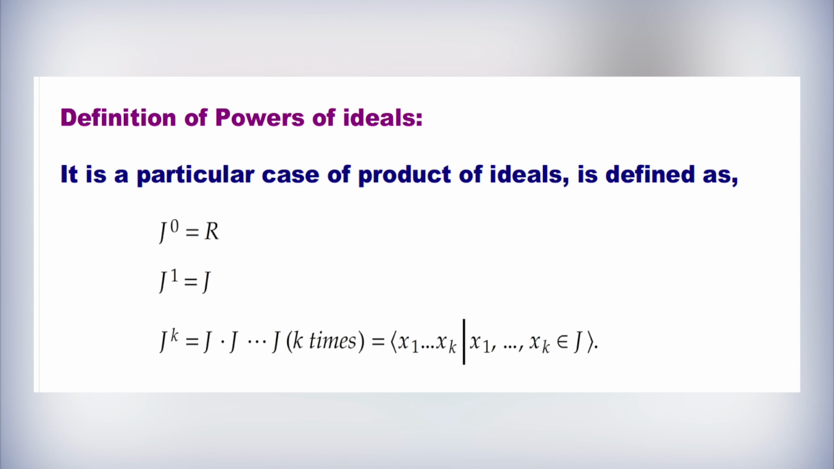Let us see the definition of the powers of ideals. It is a particular case of the product of ideals, and it is defined as J^0 is equal to R, J^1 is equal to J, and J^k is J multiplied k times, which is equal to the ideal generated by x1 x2 ... xk such that x1, x2, up to xk belong to J.